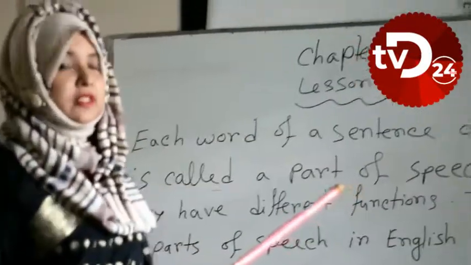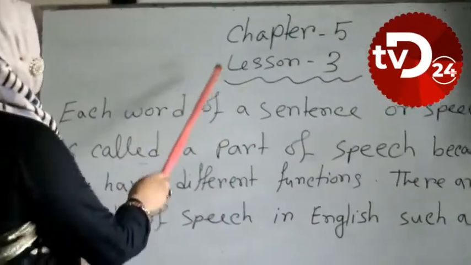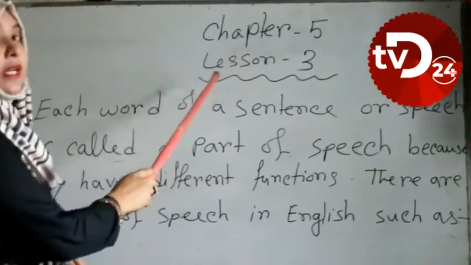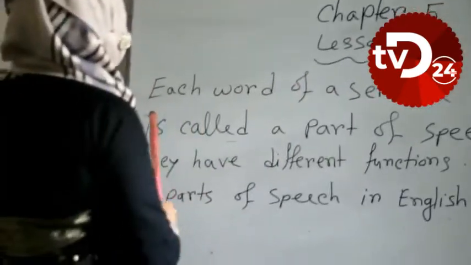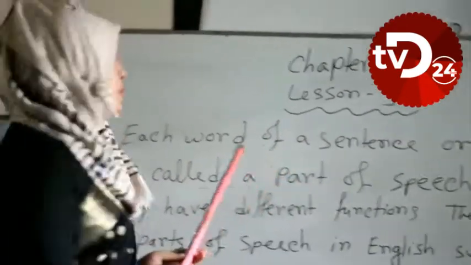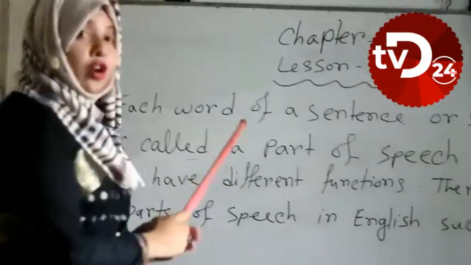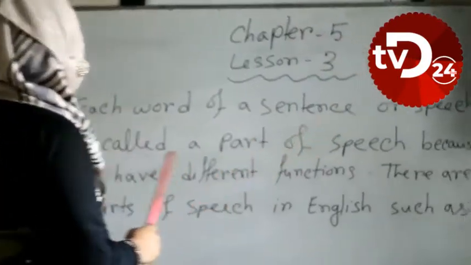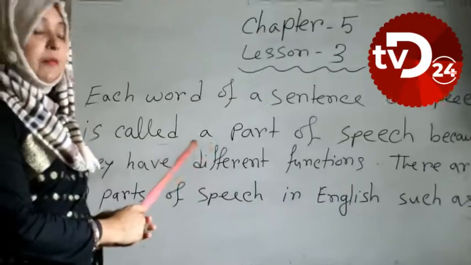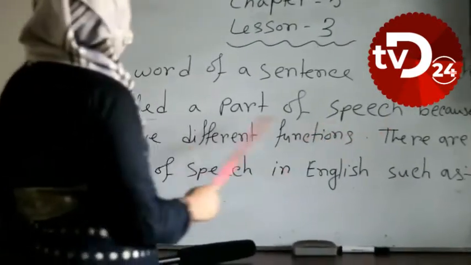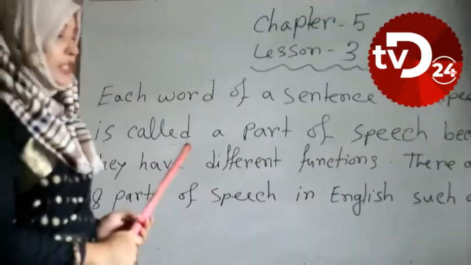Please look at the board. Here I have written chapter 5, lesson 3. We have to know what parts of speech are. Each word of a sentence or speech is called a part of speech because they have different functions.